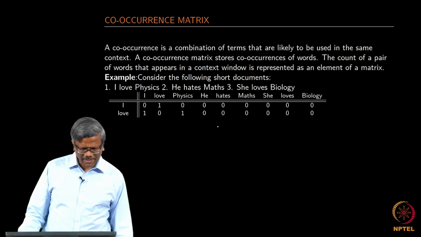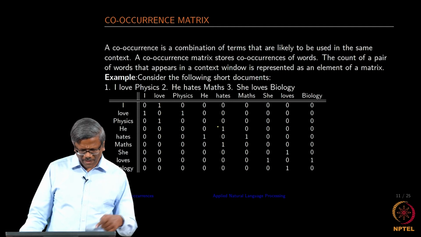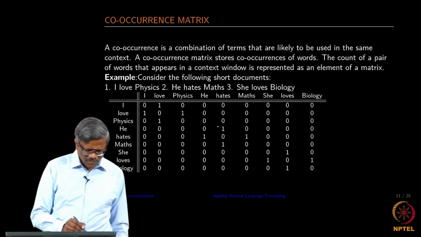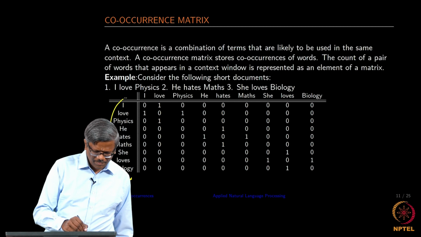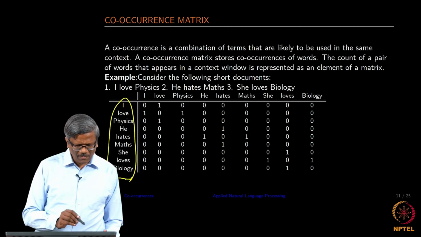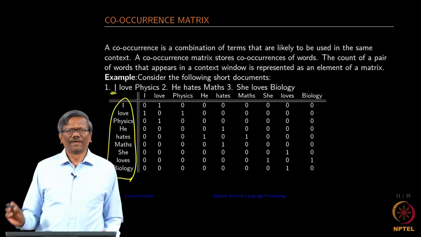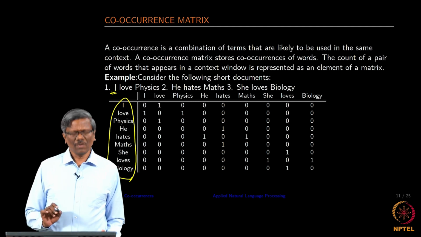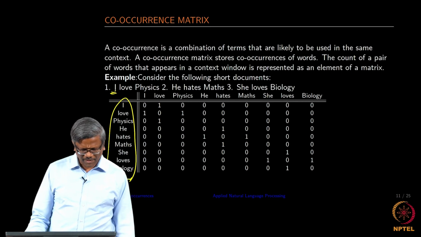And then if you look at the left side, you still have the same words in the first column, right here. Now what I am going to do is look at the first word I and then see what is the next word to I.